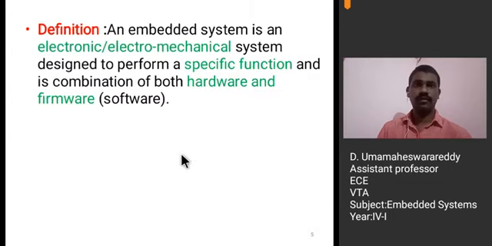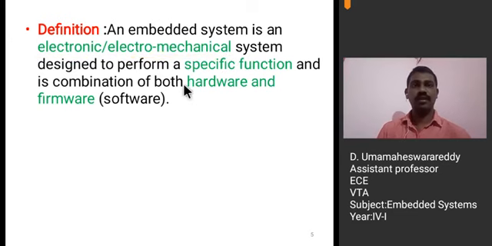Next, definition is the first step. An embedded system is an electronic or electromechanical system designed to perform a specific function and is a combination of both hardware and firmware. Here software is termed as firmware. See here, the definition once again. An embedded system is an electronic or electromechanical system.